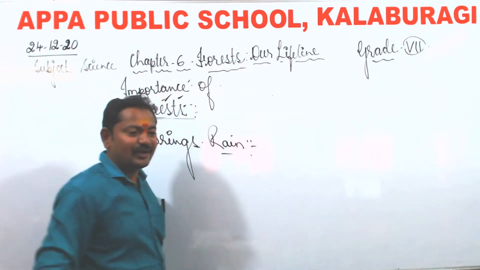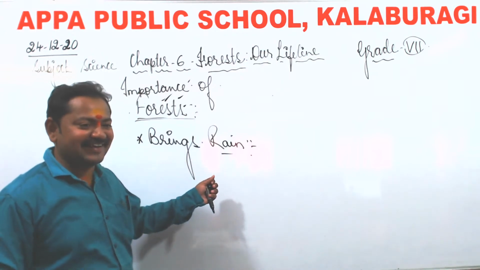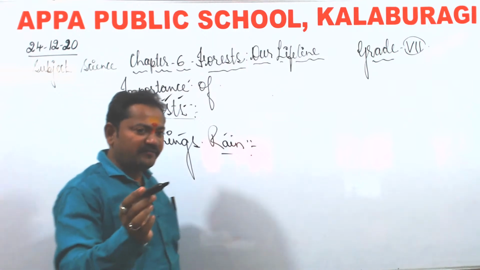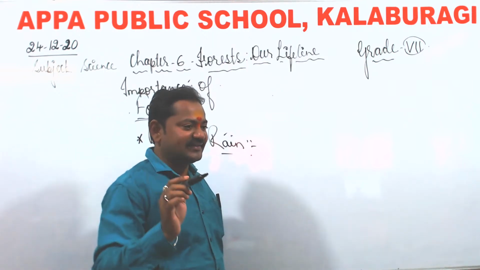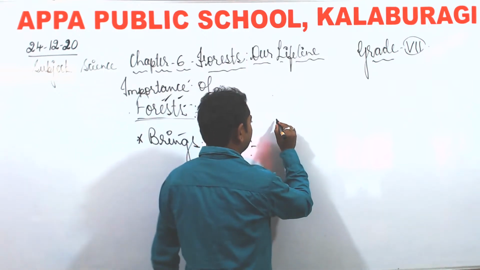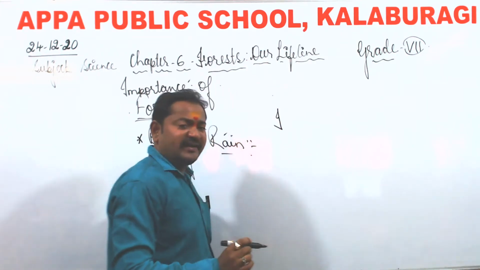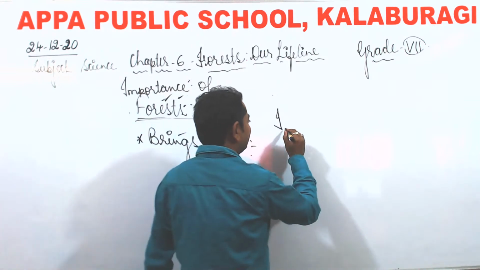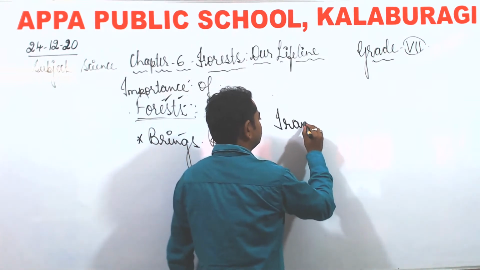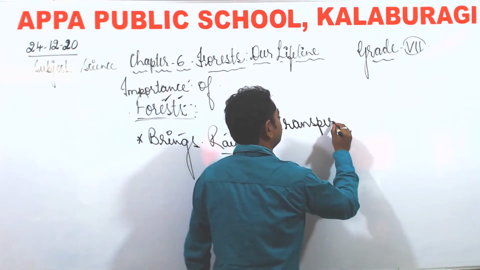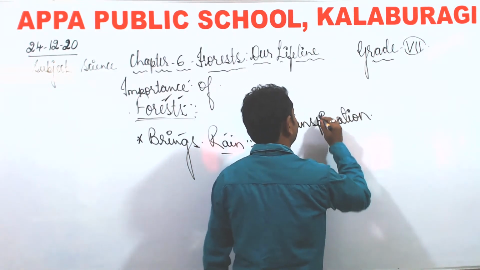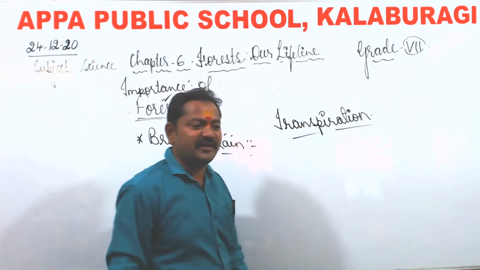Now you may wonder how the forest will bring rain. So forest brings rain. How? We have dealt in the previous lessons with transpiration, in transportation in animals and plants. So what is transpiration?